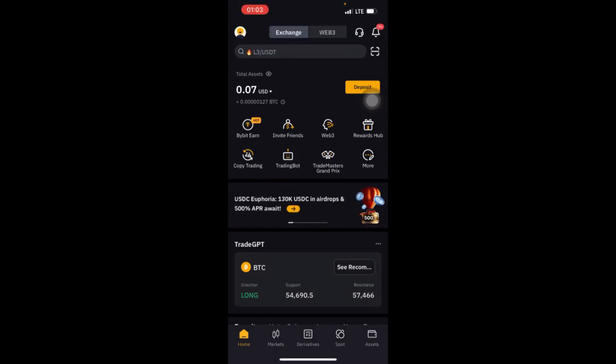This is how we'll be doing it. First of all, we have to create a Bybit account. If you don't have a Bybit account, I will leave the link in the description. You can click on it and register an account on Bybit. After registering, you verify your account.